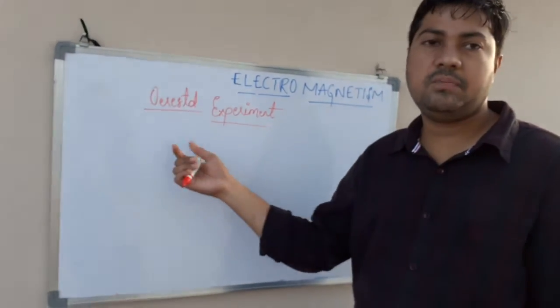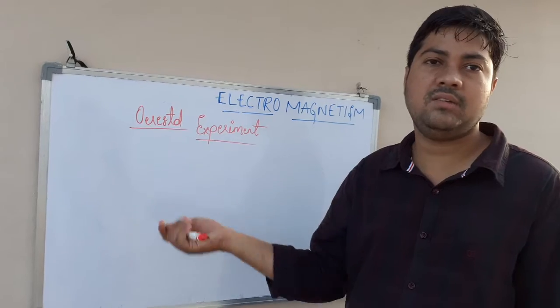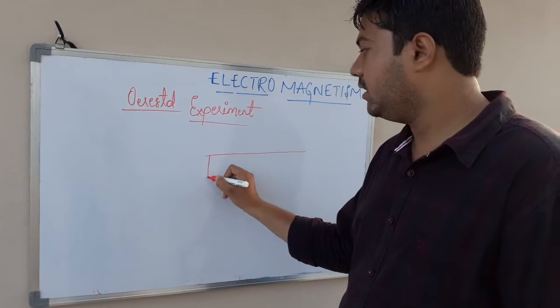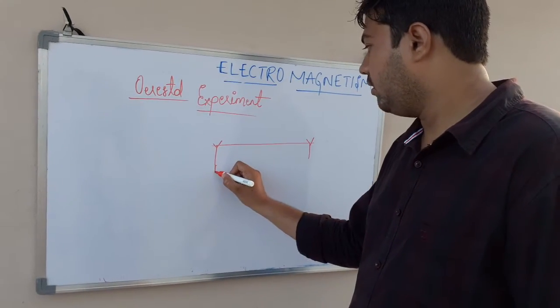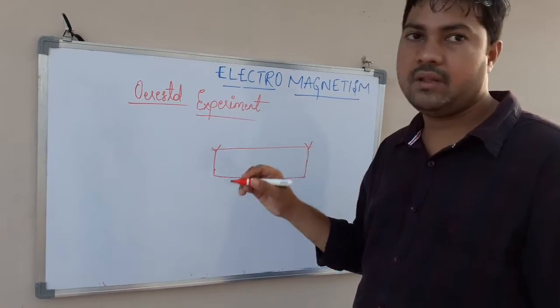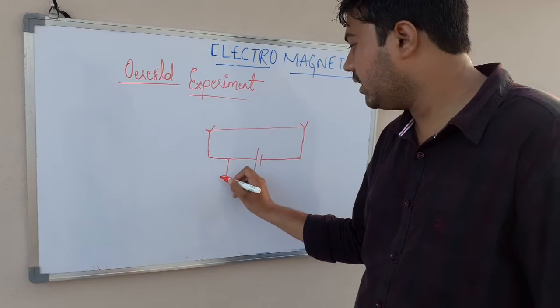Actually, Oersted, while giving a lecture to his students, used a copper wire to conduct current through a battery to glow a bulb.